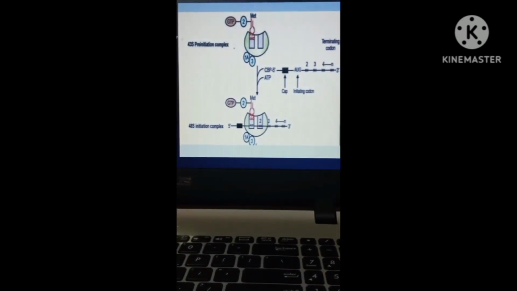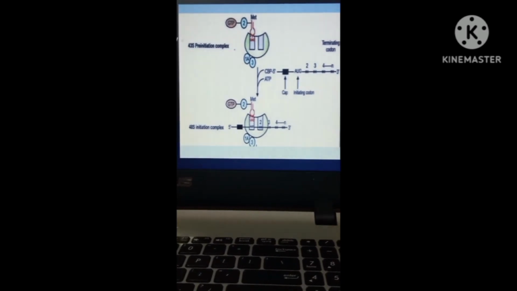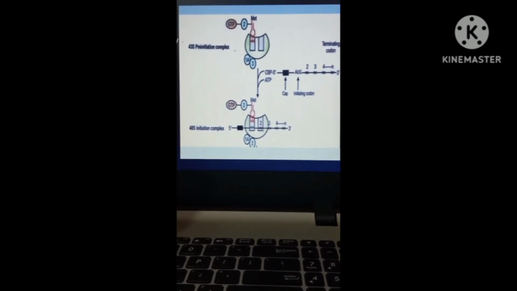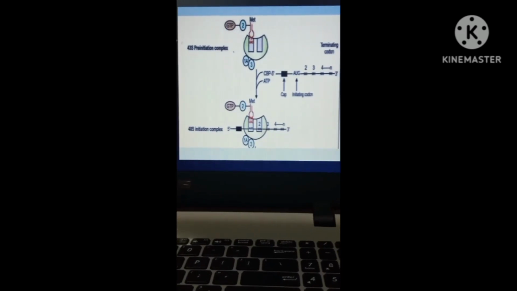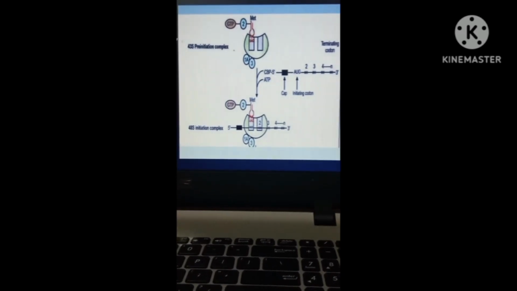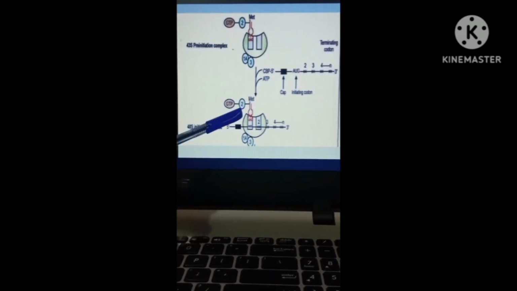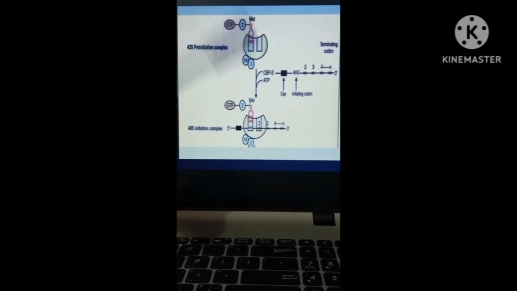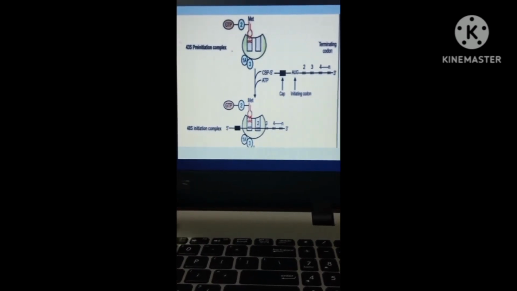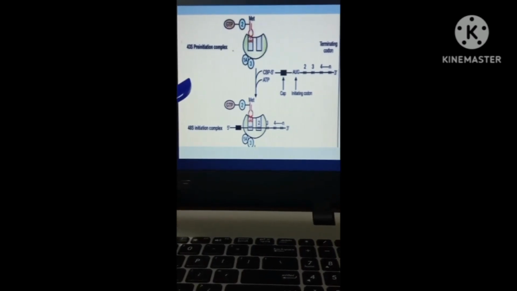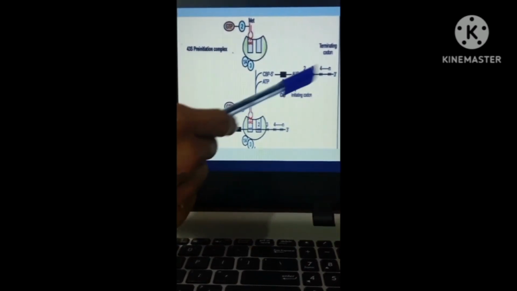The ribosomal initiation complex scans the mRNA for the identification of the appropriate initiation codon. So, the ribosomal initiation complex scans the mRNA for the identification of the appropriate initiation codon, for example, AUG.